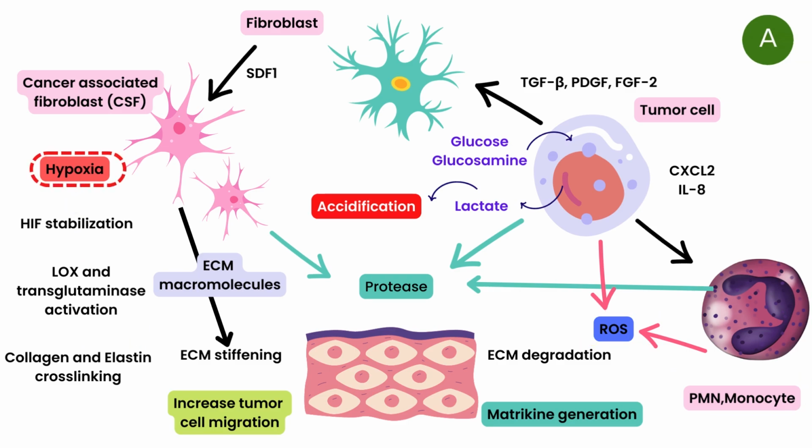Hypoxia also induces hypoxia-inducible factor HIF stabilization, lysyl oxidase LOX, and transglutaminase activation, and collagen and elastin cross-linking, leading to ECM stiffening. This event will favor tumor cell migration and cancer progression.